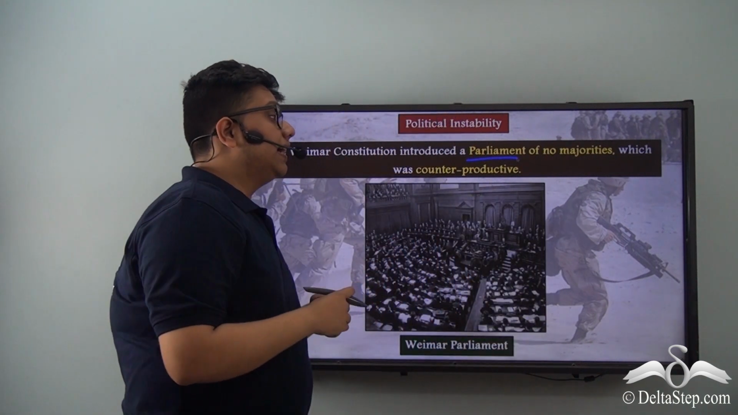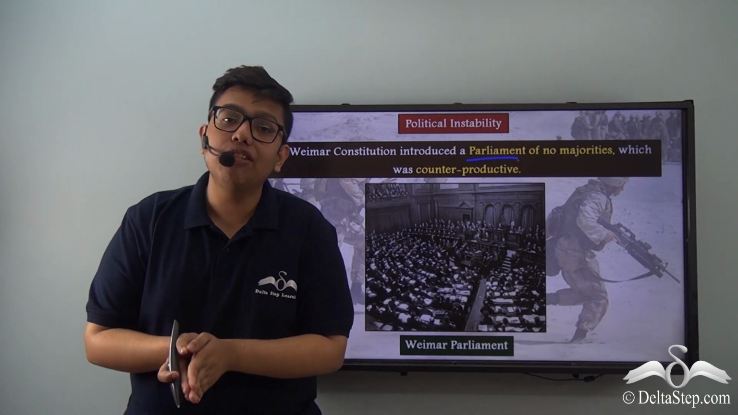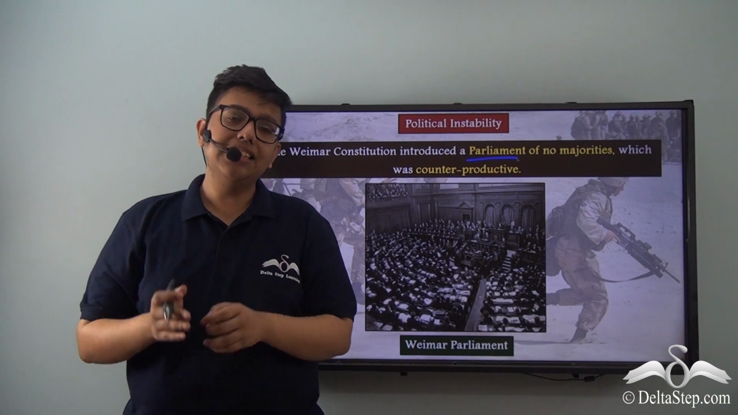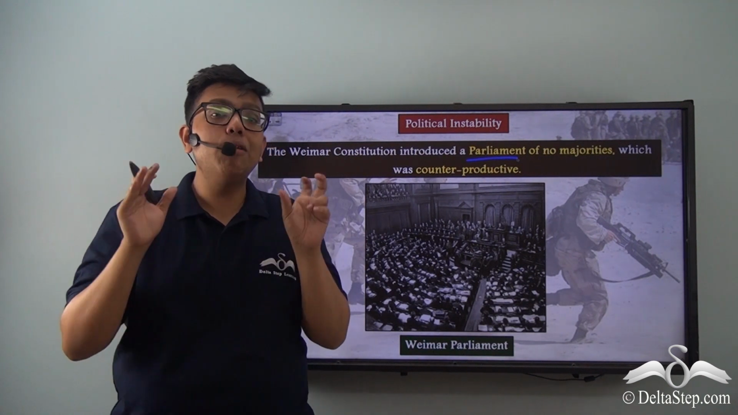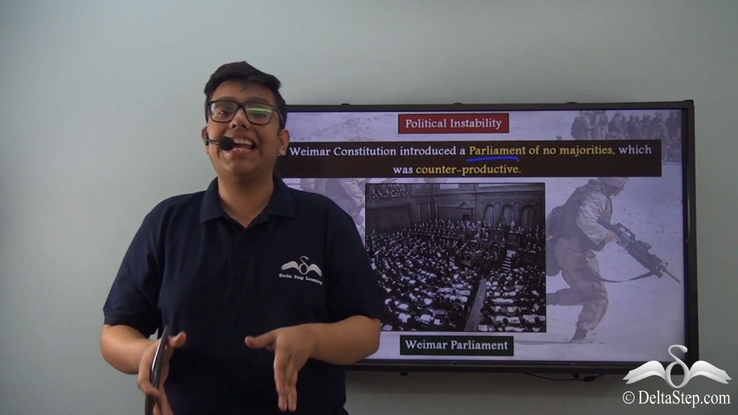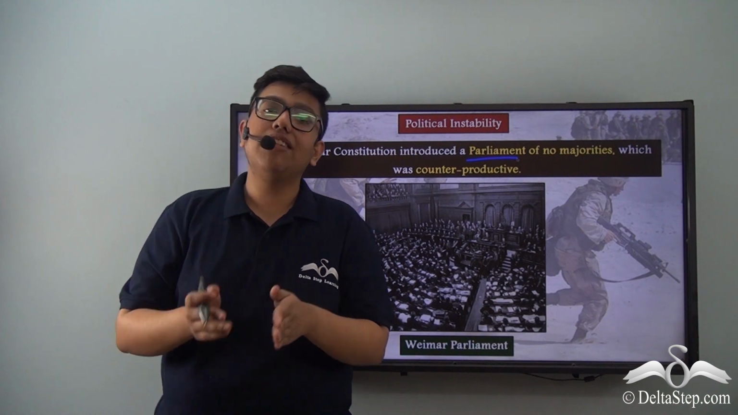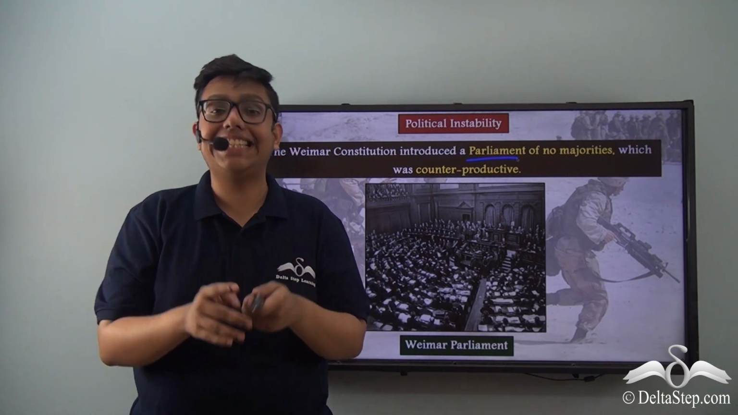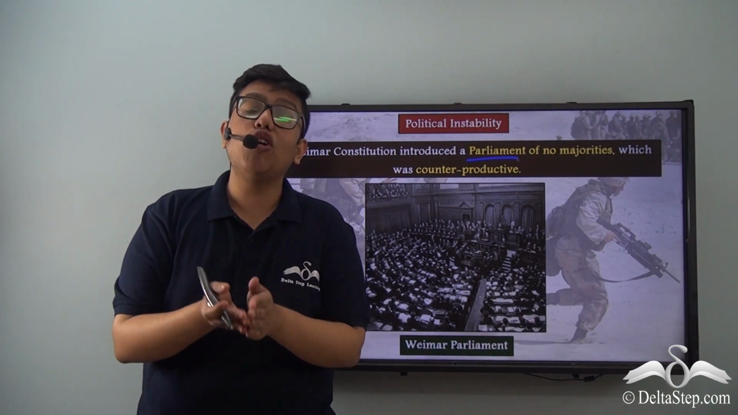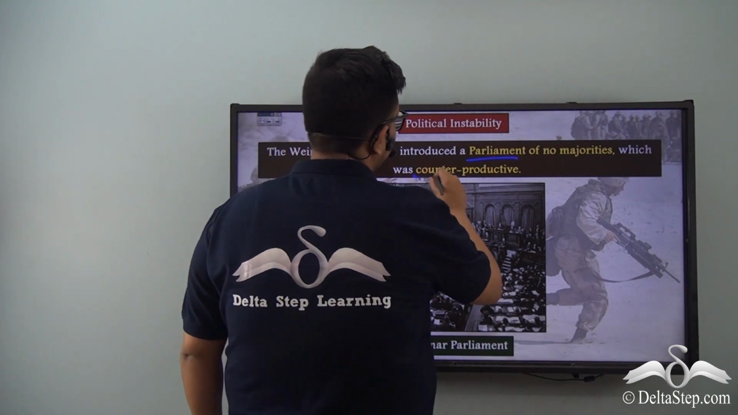But this parliamentary system was unique, as no majorities were allowed in this particular parliament. Now, how does that work? The reason behind this no-majority parliament was to ensure that one-party rule does not exist in the parliament, and no one can have enough majority to eventually become a totalitarian dictator. Now, while this concept seems idealistic on paper, in reality it was rather counterproductive.